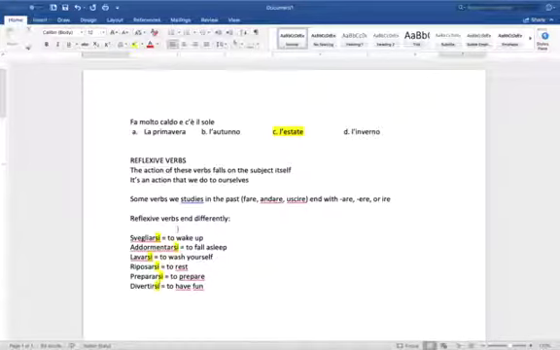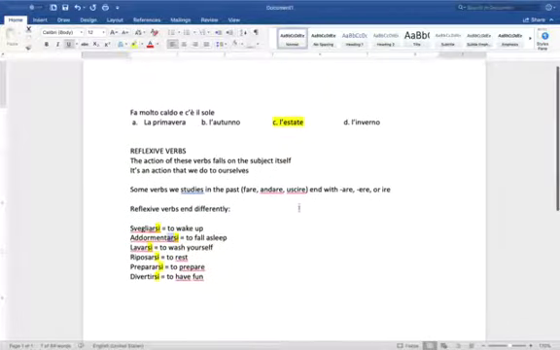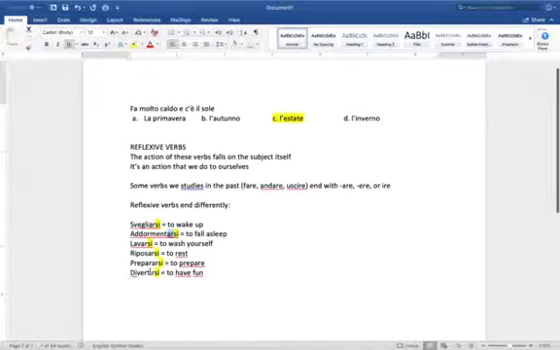Where do you see? Well, look at this. Here I have are, which means that this verb belongs to the first conjugation. Here I have are, again, belongs to the first conjugation, and so on and so forth. All of these verbs here belong to the first conjugation, but divertirsi belongs to the third conjugation because it's ire. Okay?